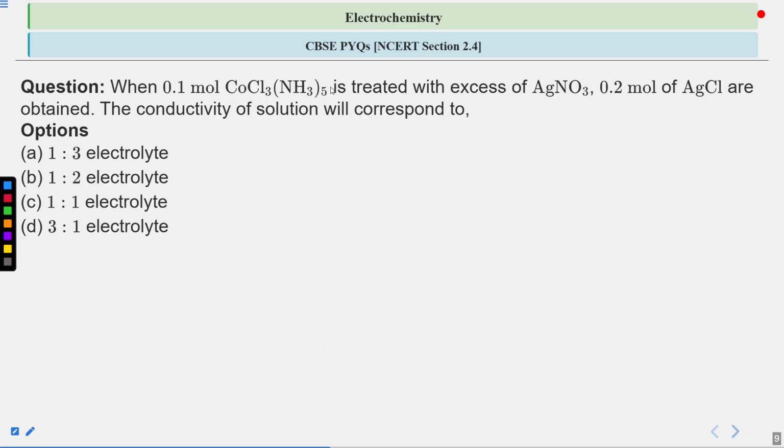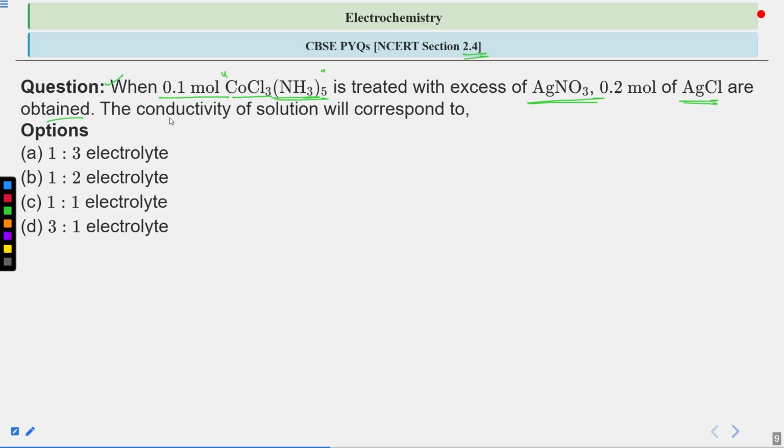Okay, now this is a CBSE PYQ which we have taken, and it covers section 2.4 of the NCERT textbook in the chapter Electrochemistry. The question says that when 0.1 mole of CoCl3·5NH3, this compound, is treated with excess of silver nitrate, AgNO3, 0.2 mole of AgCl is obtained.